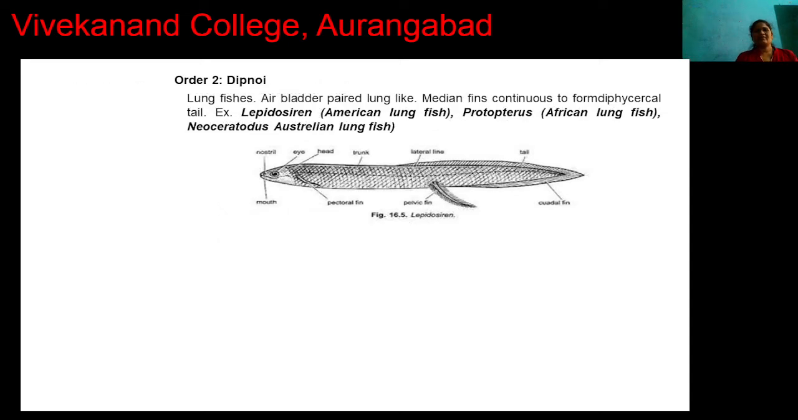Second order Dipnoi. Dipnoi is also called lung fishes. The air bladder is paired, with lung. Median fins continue to form a diphycercal tail. For example, Lepidosiren, also called South American lungfish. Protopterus, also called African lungfish. And Neoceratodus, also called Australian lungfish. Here, now we completed the classification of Pisces.